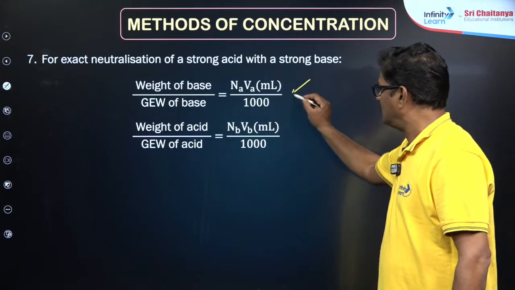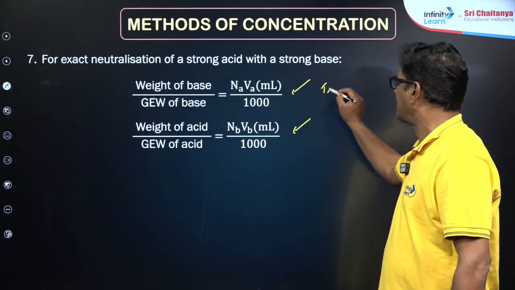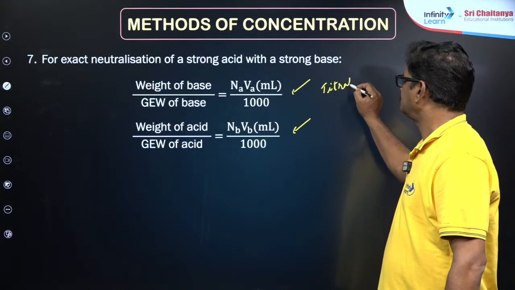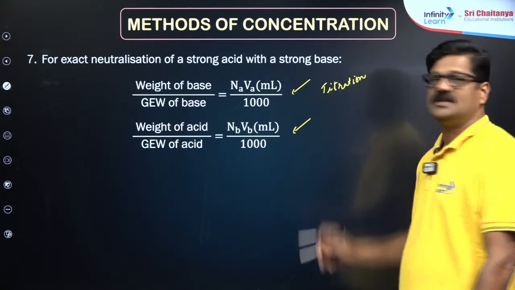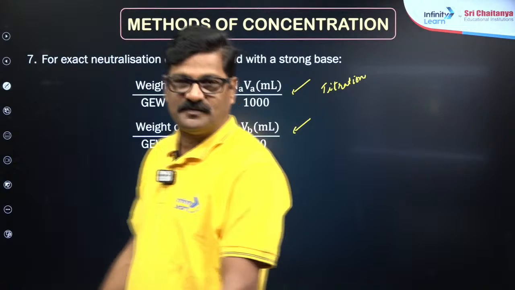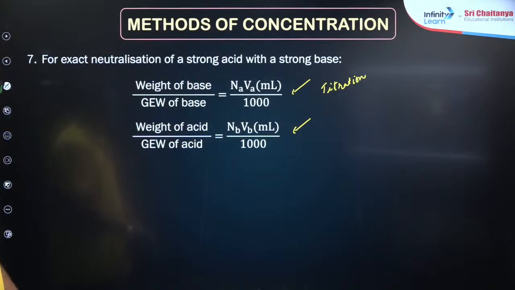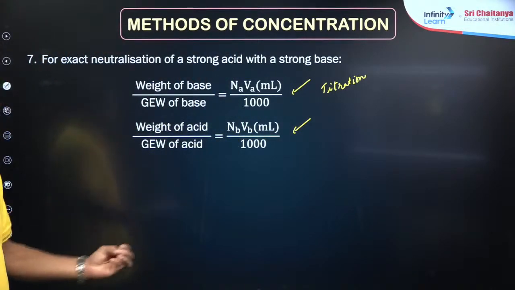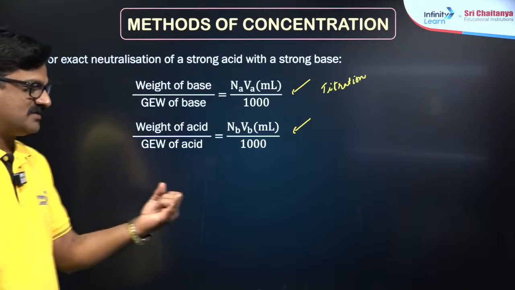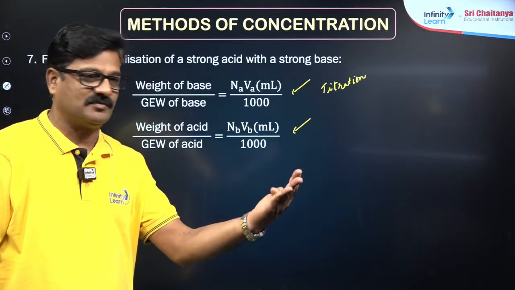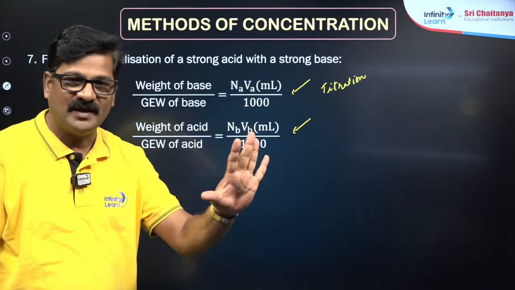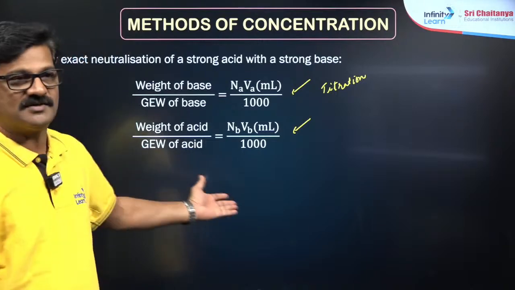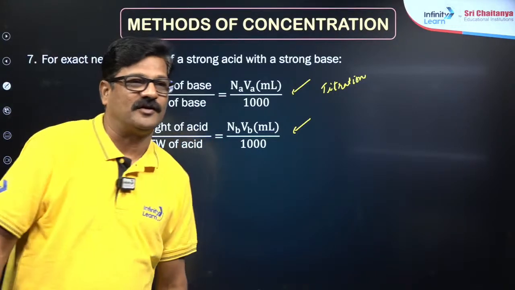So these formulas are used for titrations. These formulas are exactly useful for your titrations. How many formulas do we have? Simply say percentage, molarity, molality, normality, mole fraction. 5 are there. But so far we have discussed near about 30 different formulas.